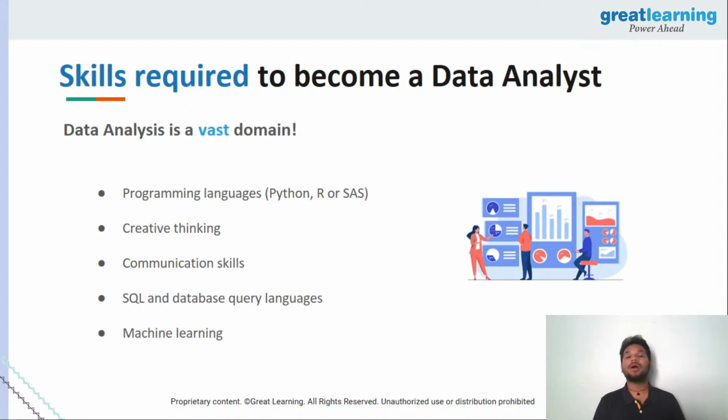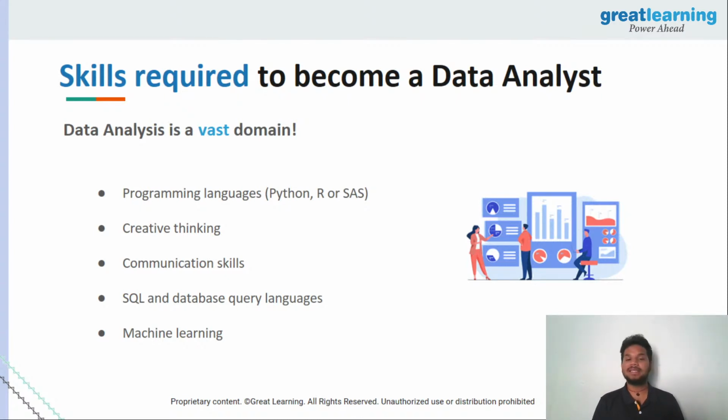The second thing you're going to require is creative thinking. Now think about a problem yourself. Do you think there is only one solution of how you can solve a problem in the entire world? The answer is no, right? If you have a problem at hand, there is a good chance you can solve it in 1 way, 2 ways, 10 ways, 100 different ways. Now, you need to have the capability, the skill to think about all of these different ways that you can use to solve these problems. This is exactly the important need of the hour. Creative thinking, knowing that you can solve something in a different way, and of course having the skill to actually solve it in a different way, right?